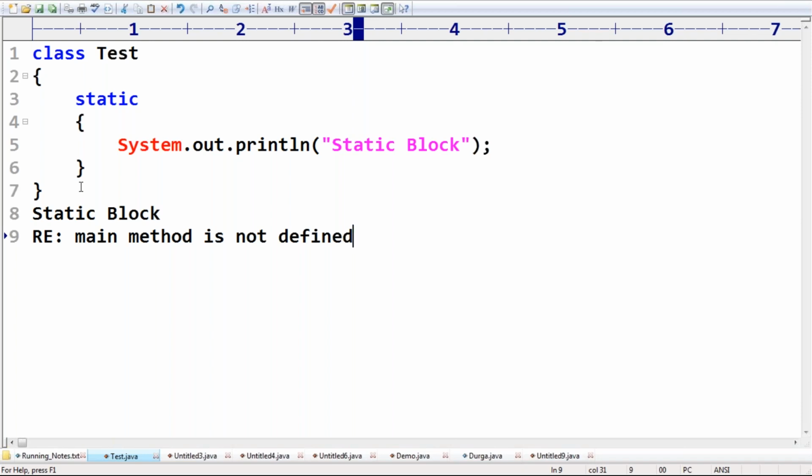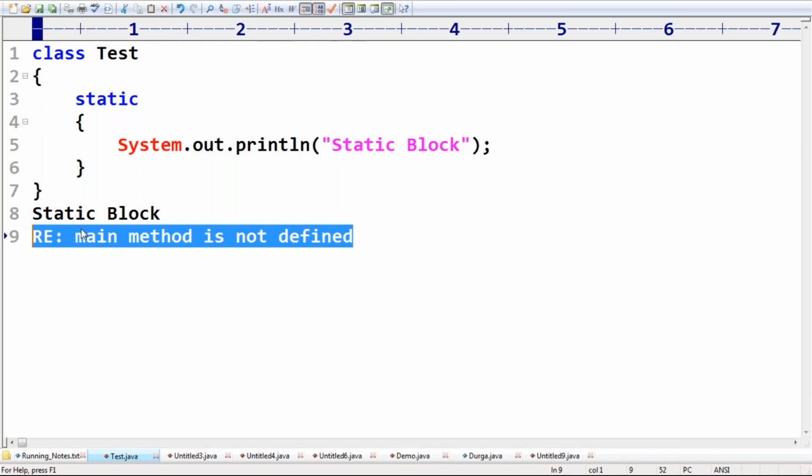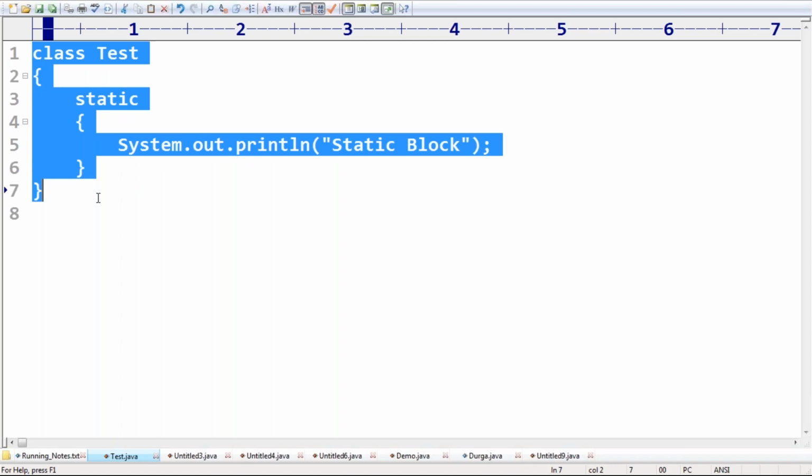Until the 1.6 version, the JVM first executes the static block, and then it checks for the main method. If the required main method is not there, then immediately we get an error. But from the 1.7 version onwards, it is very strict. The JVM first asks to show the main method.